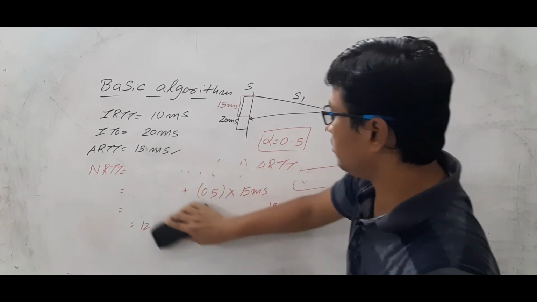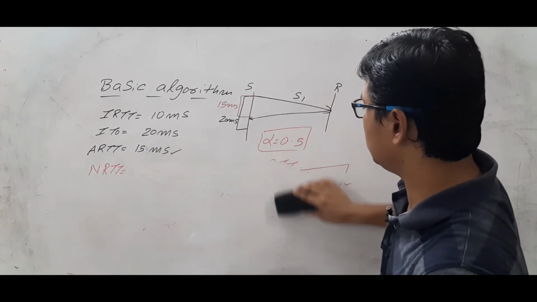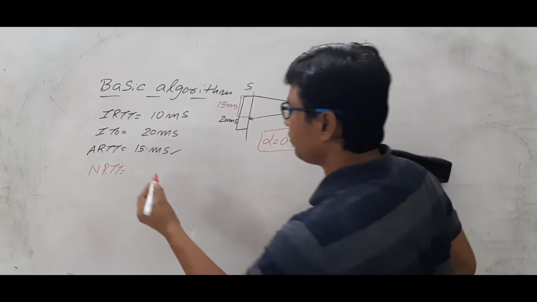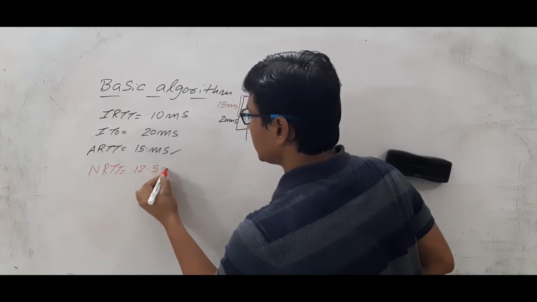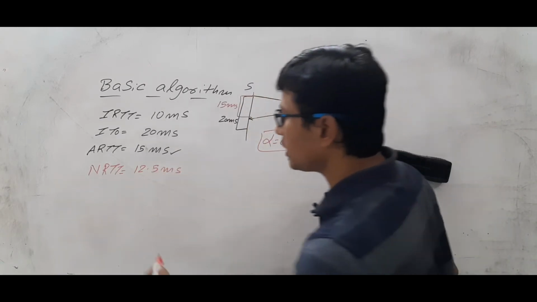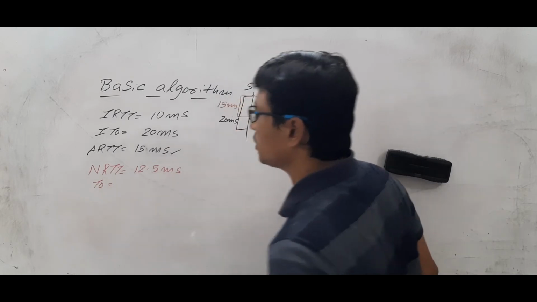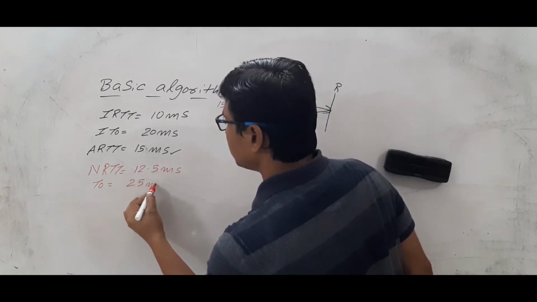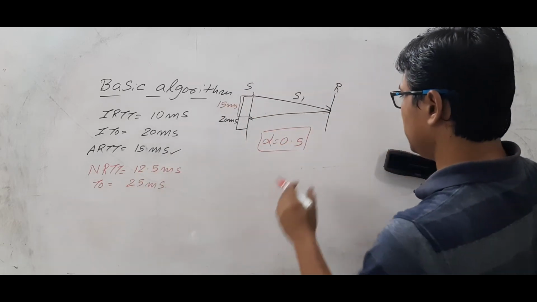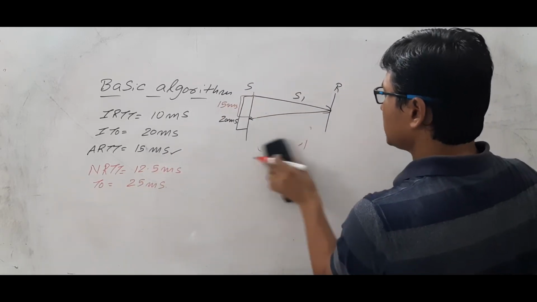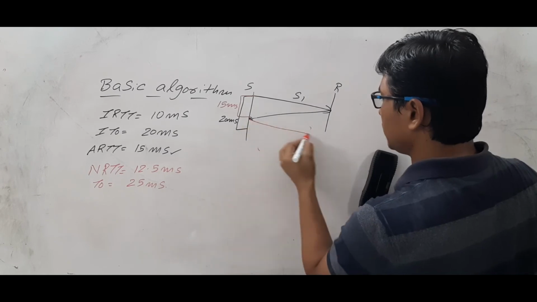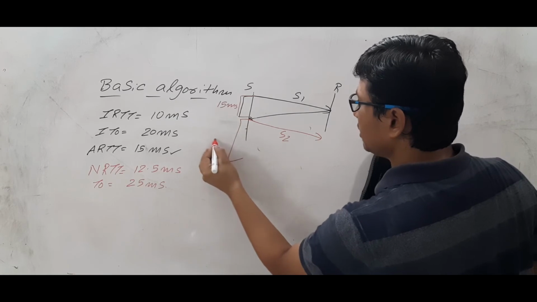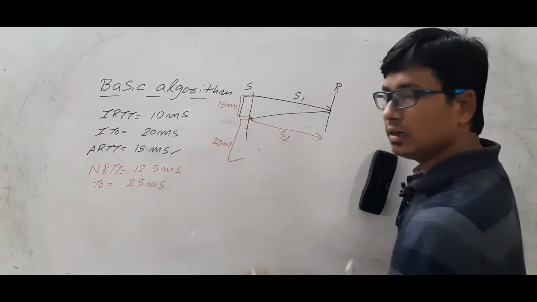So next time when you are sending, you have to keep the value as 12.5 milliseconds. Then what will be the timeout timer? The timeout timer is twice this, which is equal to 25 milliseconds. So you will send the next segment 2 here, and you will wait for 25 milliseconds. Are you able to understand?